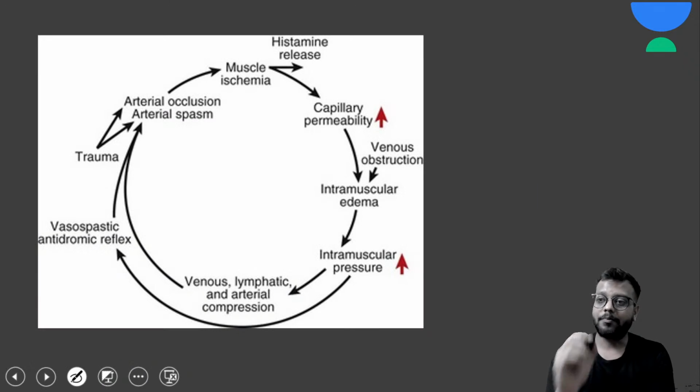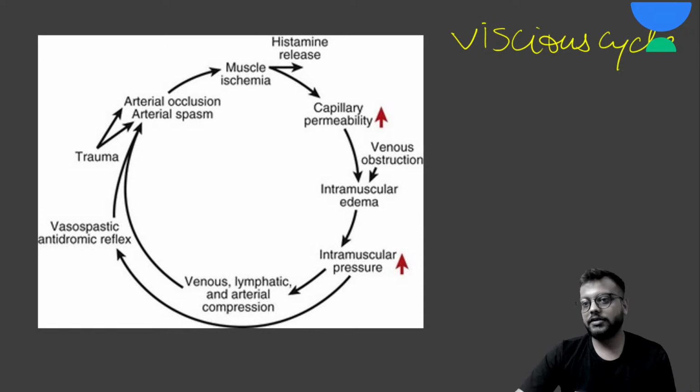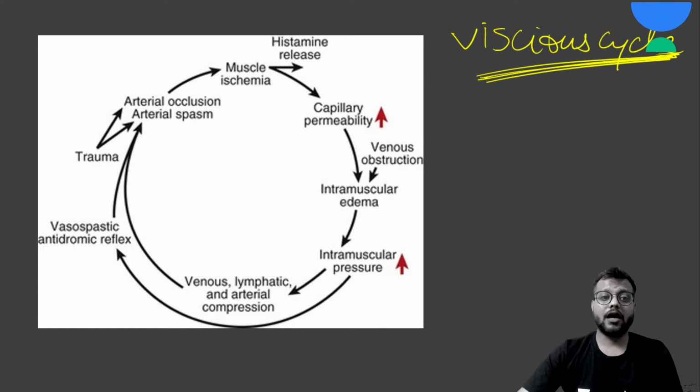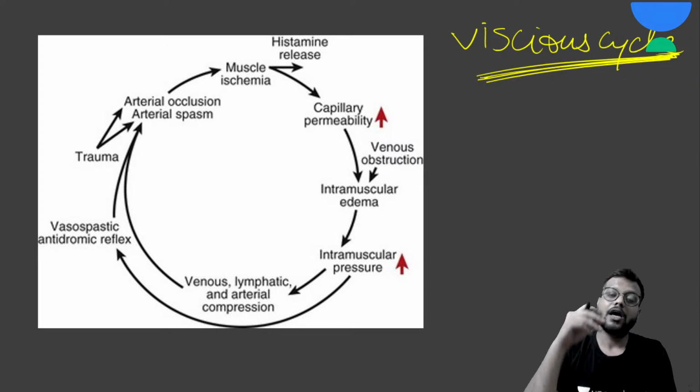Okay, now compartment syndrome में क्या होता है? इसकी अपन अगर पैथोफिजियोलॉजी देखें तो it is like a vicious cycle. कोई भी फ्रैक्चर हुआ या ट्रॉमा हुआ, so it will lead to the arterial spasm or occlusion leading to the muscle ischemia, या फिर मान लो both bone forearm का fracture हुआ and it is closed. Okay, so it will lead to obviously inflammation and the histamine release that will cause the increased permeability.